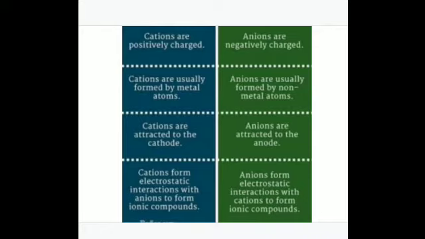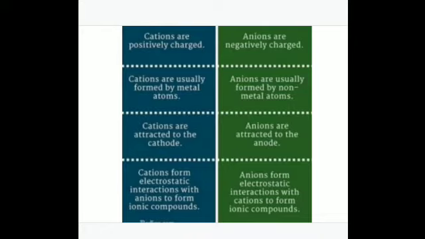Strong electrolytes are sodium chloride, hydrochloric acid, that is, strong acids and bases, while weak acids and bases are weak electrolytes, as they do not completely dissociate into ions.